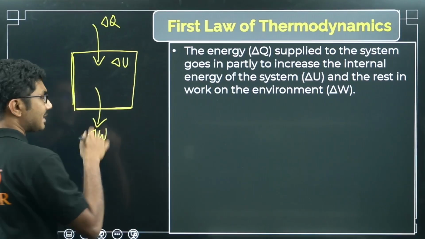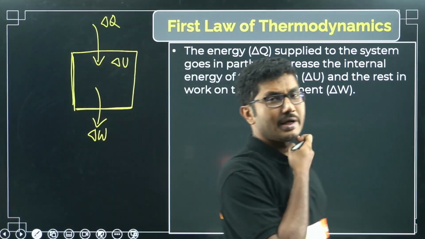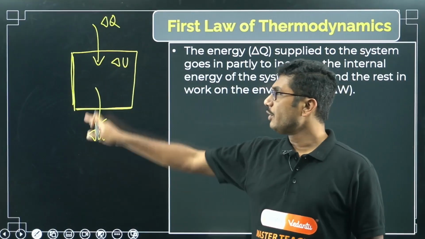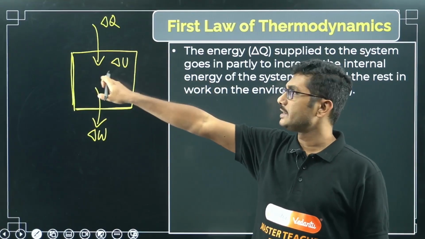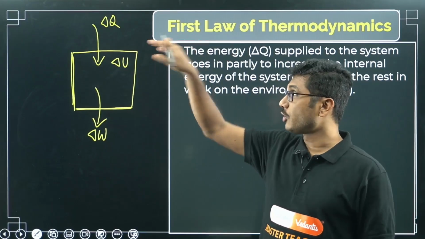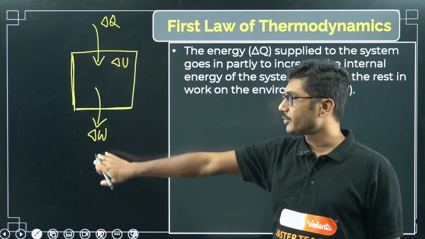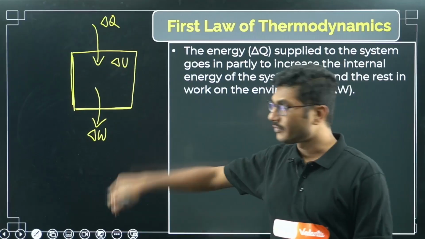So the system does some work on the environment. That work is delta W, and if you supply delta Q energy, some energy is absorbed by the system, delta U, and the rest of the energy is converted into work.